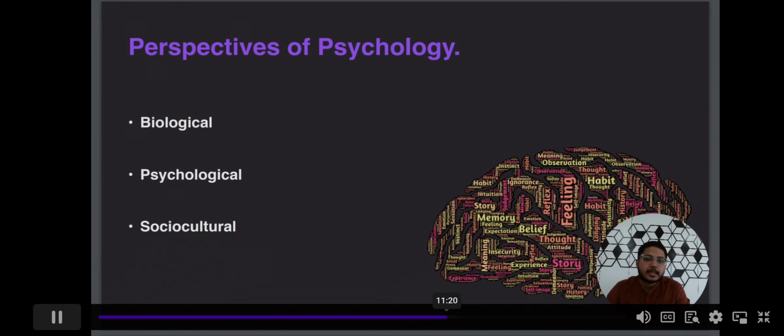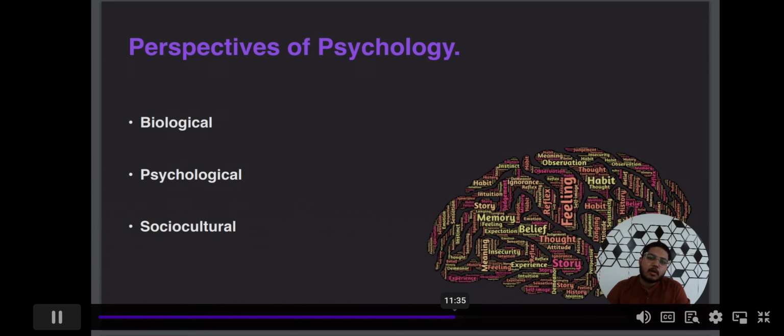So now I think you are clear on what the biological perspective is. It is more detailed, where we study neurons, neurotransmitters, a lot of types of hormones, a lot of types of glands, all the glands attached to the human body.